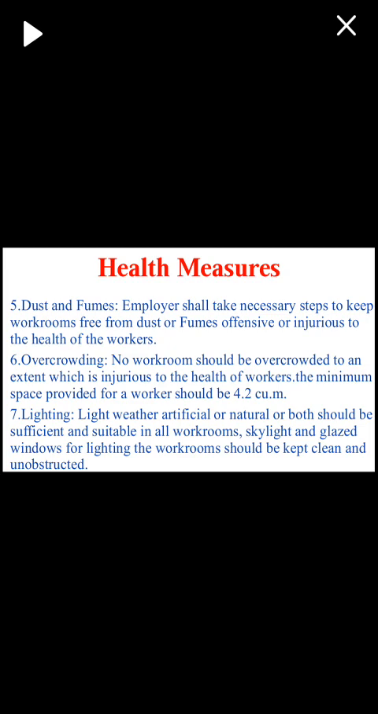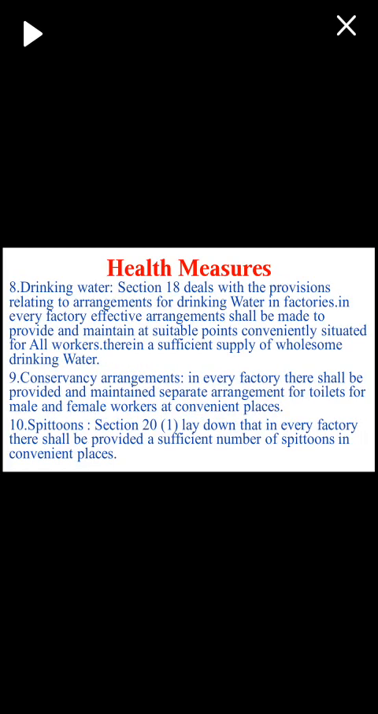Next health measures is about lighting. Light, whether artificial or natural or both, should be sufficient and suitable in all workrooms. Skylight and glazed windows for lighting the workrooms should be kept clean and unobstructed. Next health measures is about drinking water. Section 18 deals with the provisions relating to arrangements for drinking water in factories. In every factory, effective arrangement shall be made to provide and maintain at suitable points conveniently situated for all workers therein a sufficient supply of wholesome drinking water.